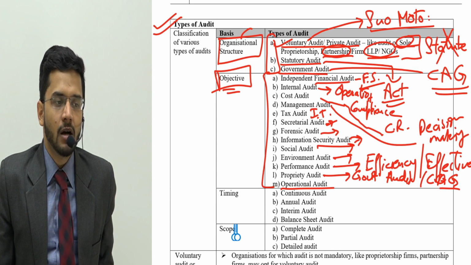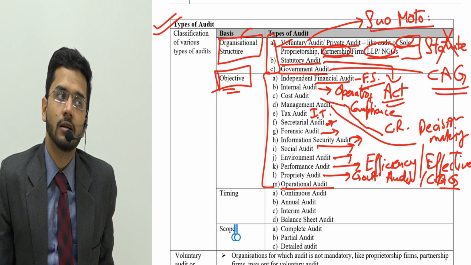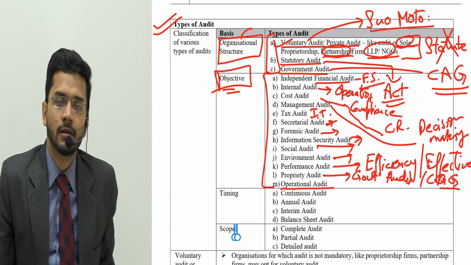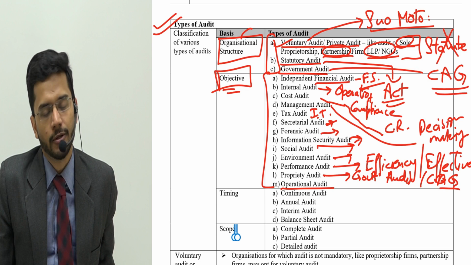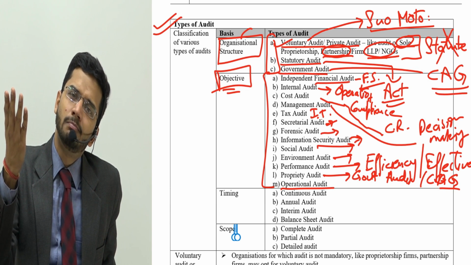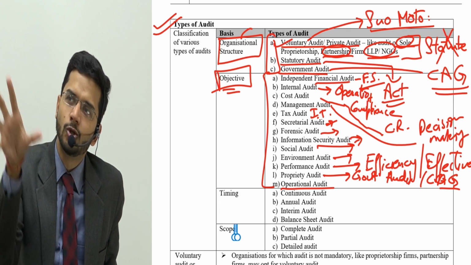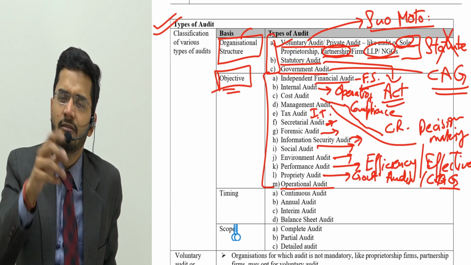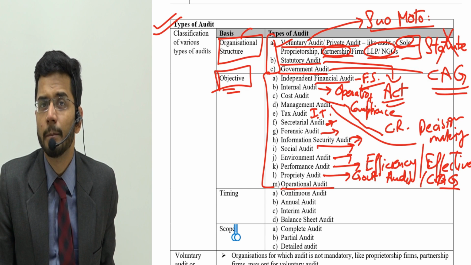A company purchases 1 kg of raw material in the morning, a truck comes, and half the truck is loaded with 1 kg. In the evening, 1 kg again comes and half a truck is loaded with 1 kg of the raw material. Now as an auditor, I would go and tell them, why are you buying half of the truck in the morning and the evening? You should buy the entire 2 kgs one time during the day. That will save your transportation cost. You are currently incurring double the cost.